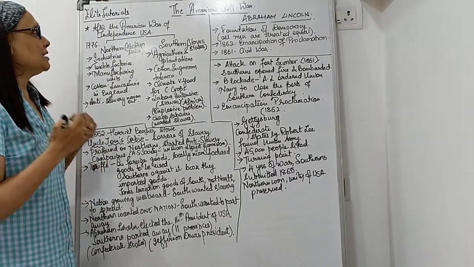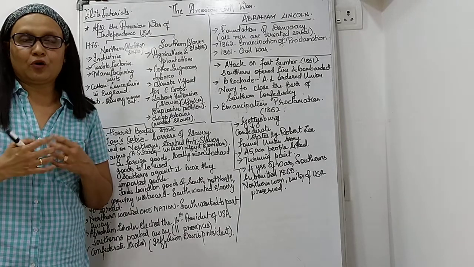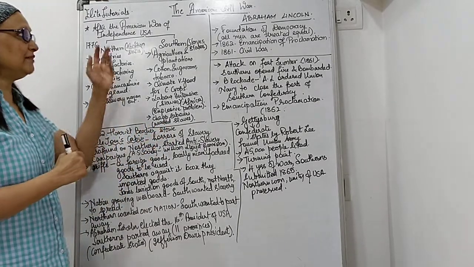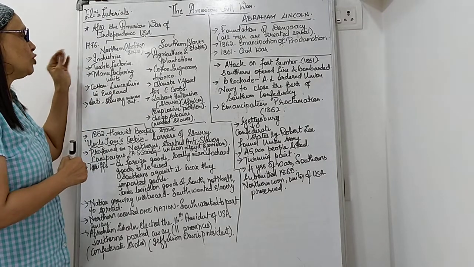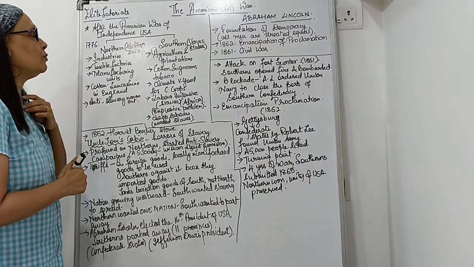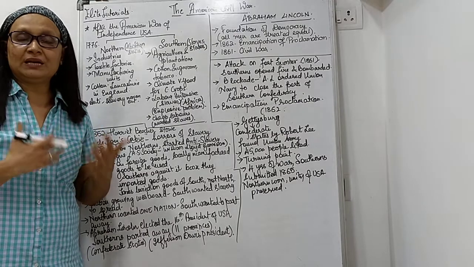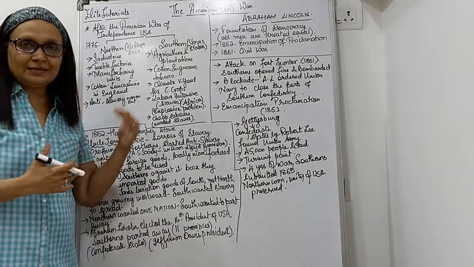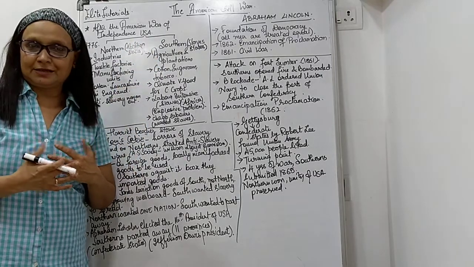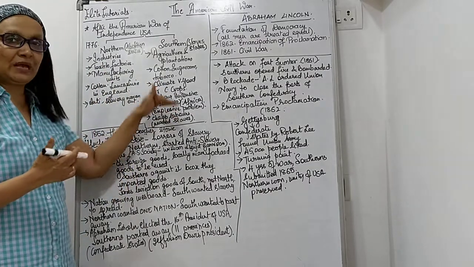Coming to the points, after the American War of Independence, after the USA was formed, unfortunately there was a split between the Northerners and the Southerners. What I have written here was all happening in the year 1776. The Northerners are also called by one more name, abolition states, or abolitionists. Why they are called that, I will let you know over time. Southerners are called slave states. From the name itself you must have an idea why, but we'll come to know as we proceed.